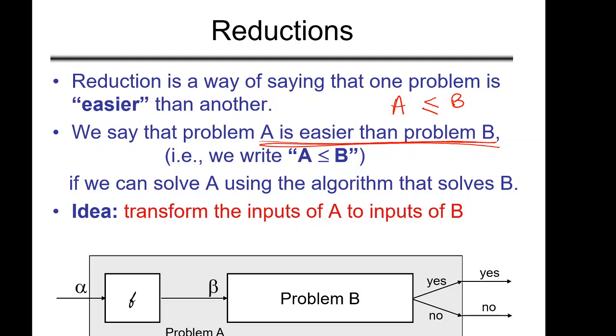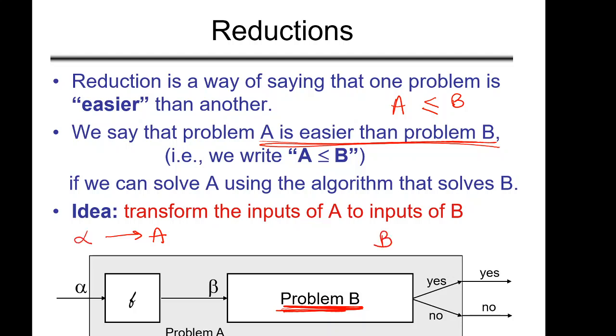Okay, what does this mean? It means we can solve A using the algorithm that solves B. So the idea here is, suppose we know the algorithm to solve B. If A is reducible to B, what I am saying is, suppose this is problem A and the input to this problem is alpha.